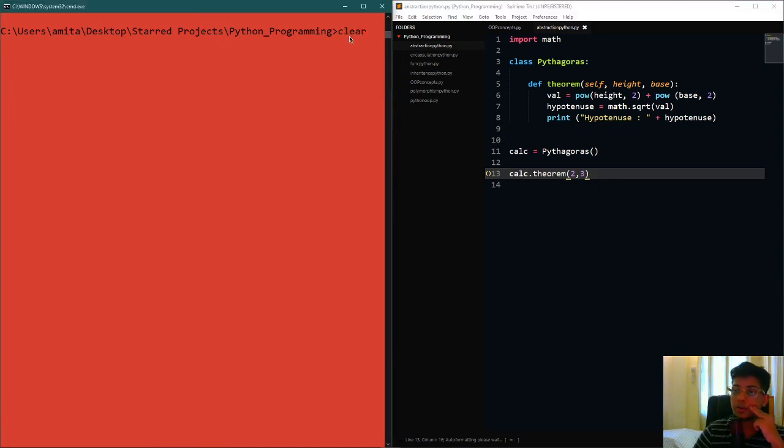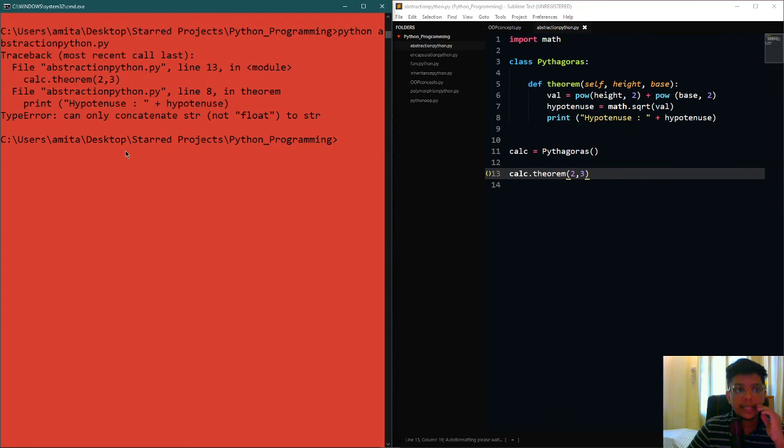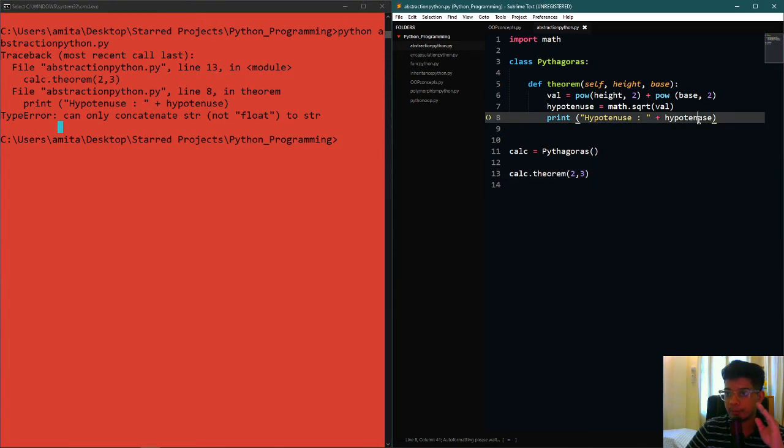And before I run the code, I'm going to tell you that I am supposed to get an error because I just noticed something. Let me just run the code and let's get the error first. So see, the error that I get here is a type error, and what that means is that I said print the hypotenuse, but print is supposed to only print the input that is in the string type, right? The string portion is a string, but hypotenuse is not a string. It's probably a float value, right?